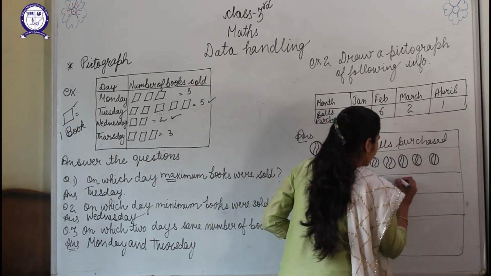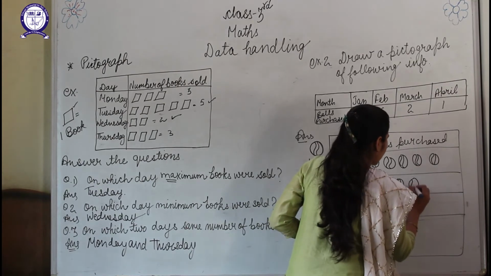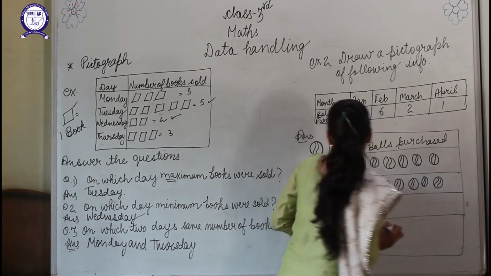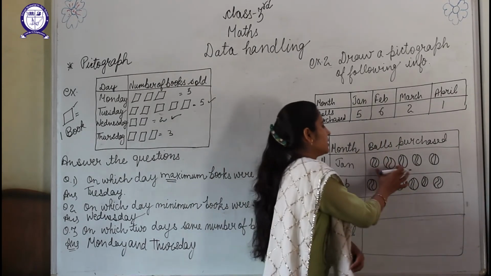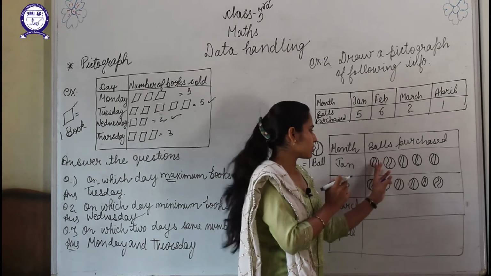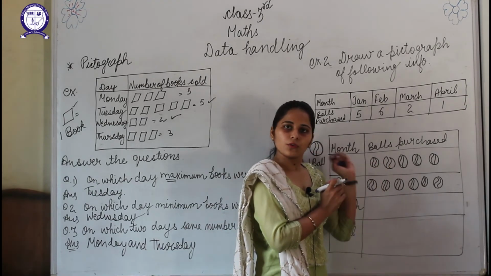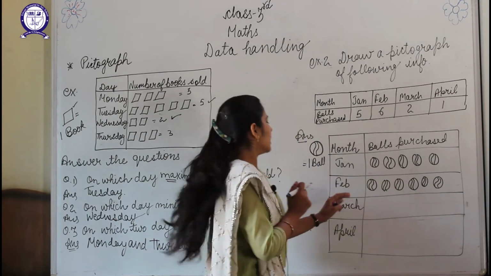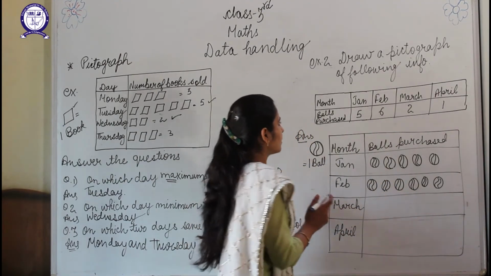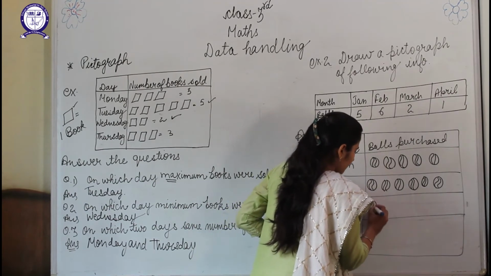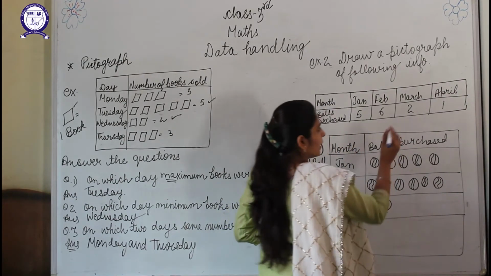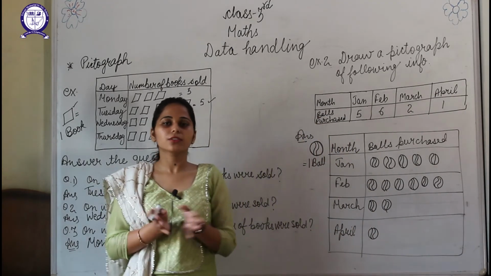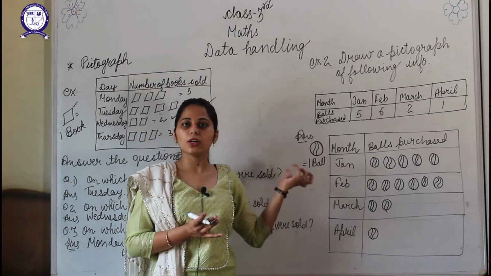Because I have taken 1 sign is equal to 1 ball. If you are taking 2 balls, so what will you do? You will draw these 2 completely, because this will represent 2. 2 plus 2, 4. Now 1 is remaining, so for 1 I will draw the half ball. Okay. Now in March, how many balls were purchased? 2. So 2 balls. In April, 1 ball. So like this I have drawn the pictograph. You can also draw with your own sign or symbol, students.